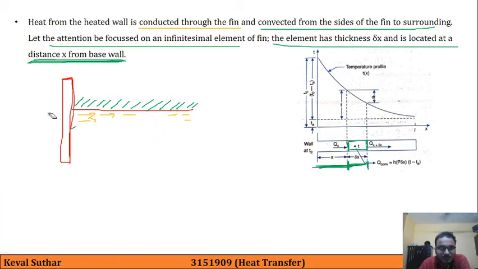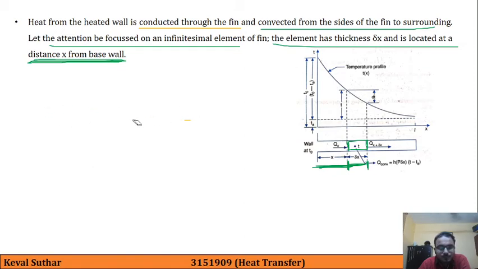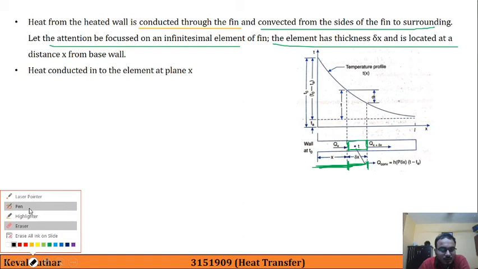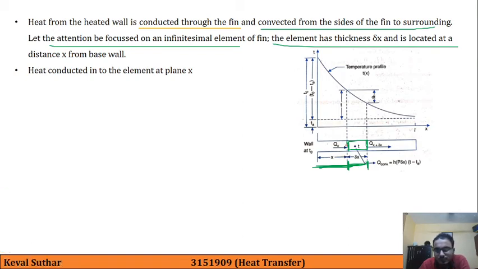Let me erase this part. So heat is conducted into the element at plane x. So now they are focusing over here, and it is given by qx equal to minus k Ac dT by dx at section x. This location, if you see carefully, is at x. And if you recall, this is our standard Fourier's law.